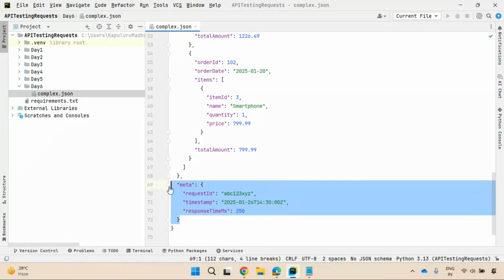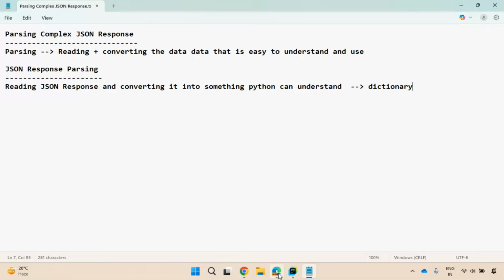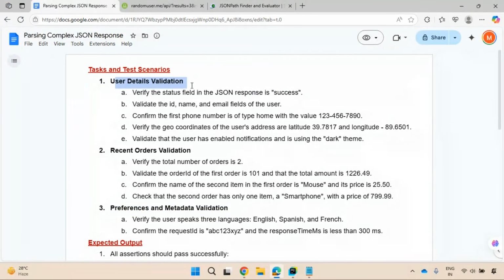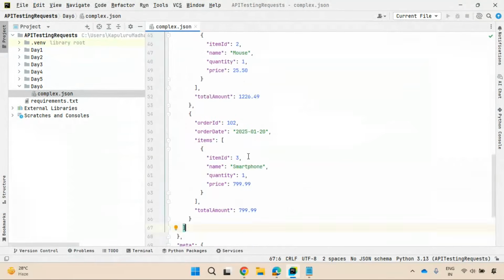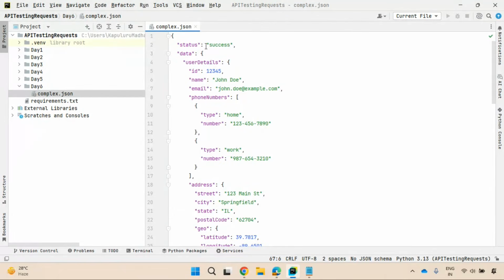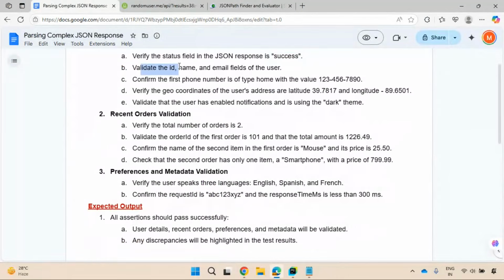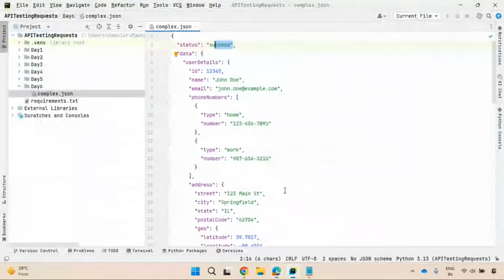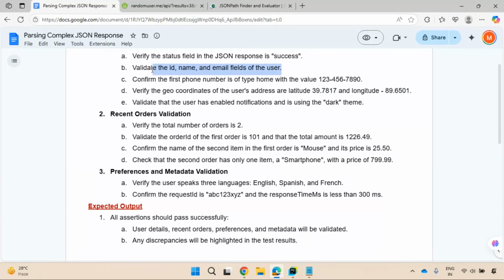On these objects, I'll perform these test scenarios. Validate user details: verify the status field in the JSON response is success. This is the entire JSON response, and whether this status key has success as a value, you need to assert. Next, you need to validate the ID and email fields of the user. This is the user details which is there in the data object. You need to capture this ID, name and email, right? So you need to validate.